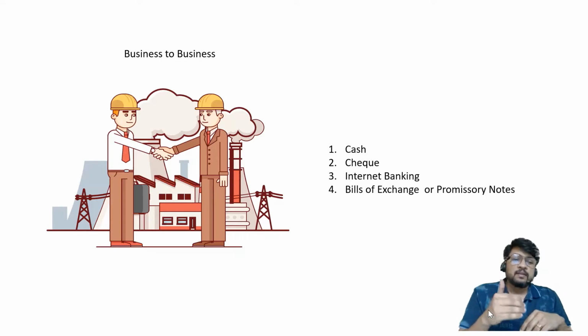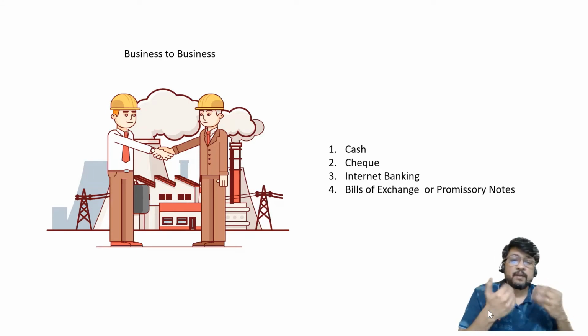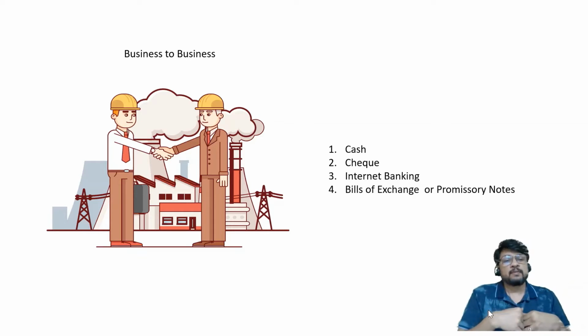On the other hand, now if you are thinking about the last category, that is bills of exchange or promissory note, this is an extraordinary situation. Number one, it is signed by you. Number two, the amount is written by you. Number three, very, very important, it is not printed by anybody. It is on your own piece of paper. You are just required to affix a stamp on the same. So this is giving you more liberty to prepare your own money.